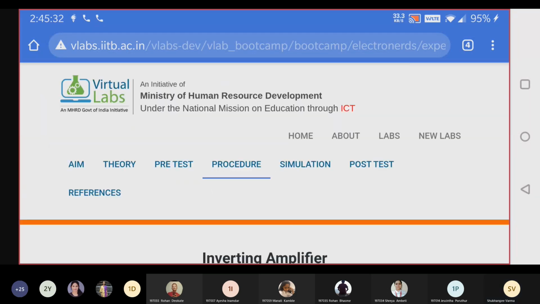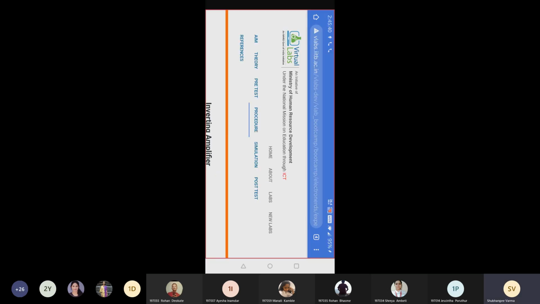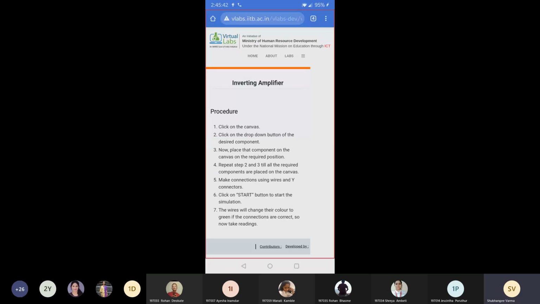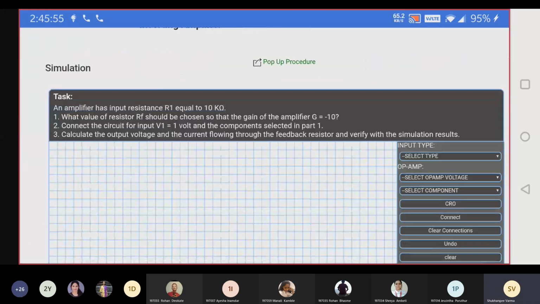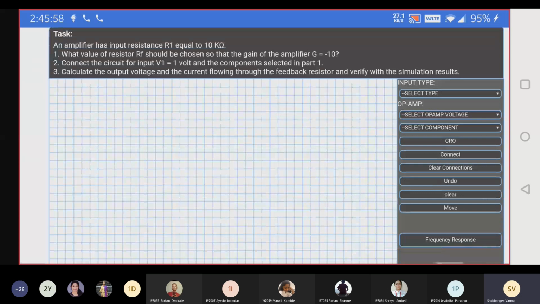If your window is in landscape, then you can see the simulation window. And if your window is in portrait, then under the three lines you can see a simulation tab. So go to simulation. This is the simulation window. Here they have a canvas. Here we are going to design the circuit. So first you have to select the op-amp.